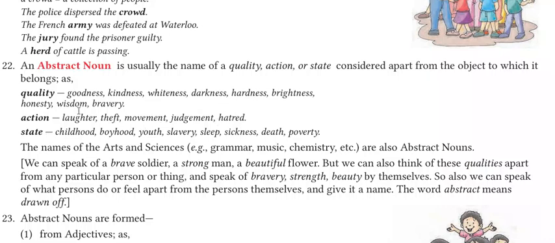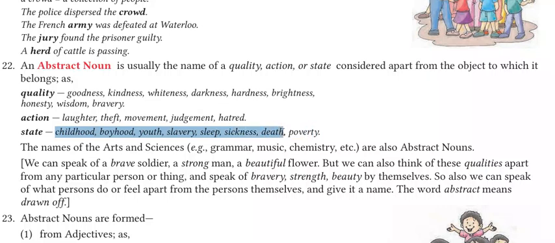Right? So you cannot see. Now, do not consider these as action verbs, but actually they are nouns. That depends on their usage. If they have been used, they are abstract nouns. State, can you see your childhood, boyhood, youth, slavery, sleep, sickness, death? So death is what?